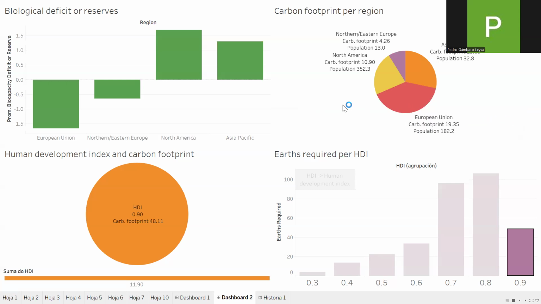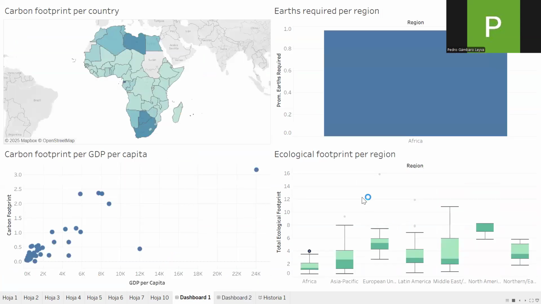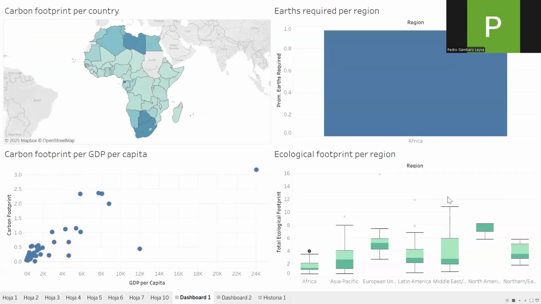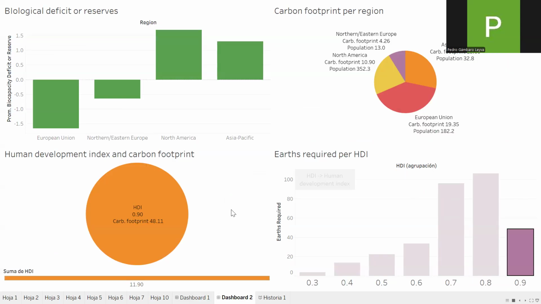We can see that most of these countries are found in the European Union, so we can ask them what they are doing, and also we can try to make them spend more money in order to keep their carbon footprint down, such as countries in North America, so maybe the United States and Canada are going to be our axis in order for us to follow what they are doing.